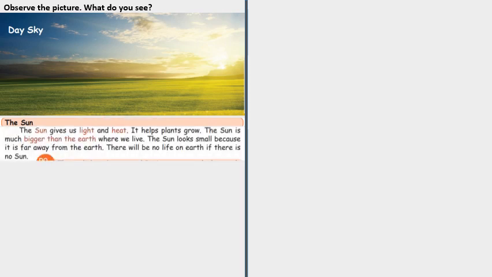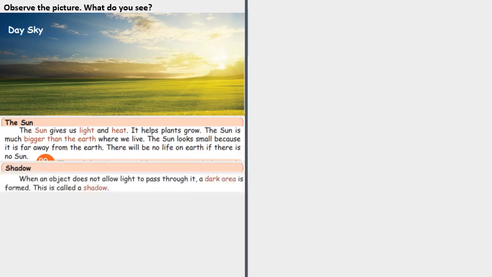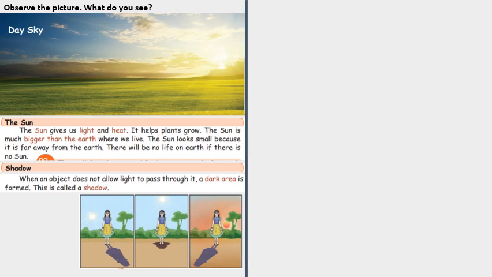Observe the picture. What do you see? You can see the day sky. Let's talk about the sun. The sun gives us light and heat. It helps plants to grow. The sun is much bigger than the earth where we live. The sun looks small because it is far away from the earth. There will be no life on earth if there is no sun.